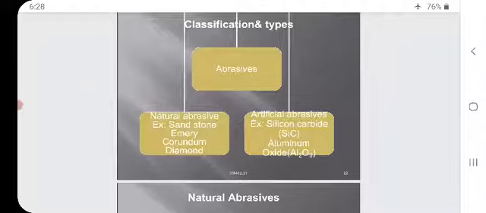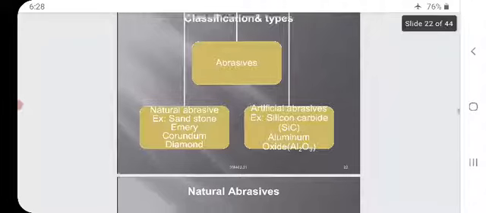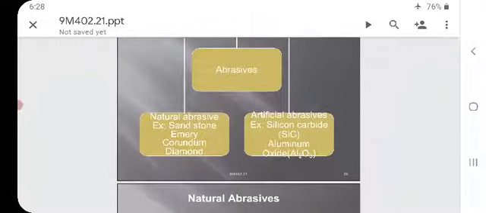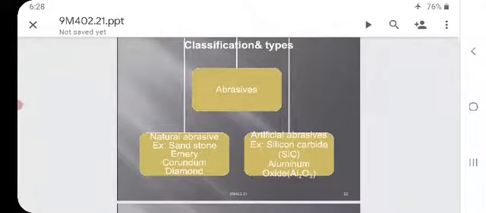Now, the classification and types of abrasives. Abrasives are classified into two types: natural abrasives and artificial abrasives. Examples of artificial abrasives are silicon carbide, SiC, and aluminum oxide, Al2O3. Examples of natural abrasives are sandstone, emery, corundum and diamond. These are the types of abrasives.